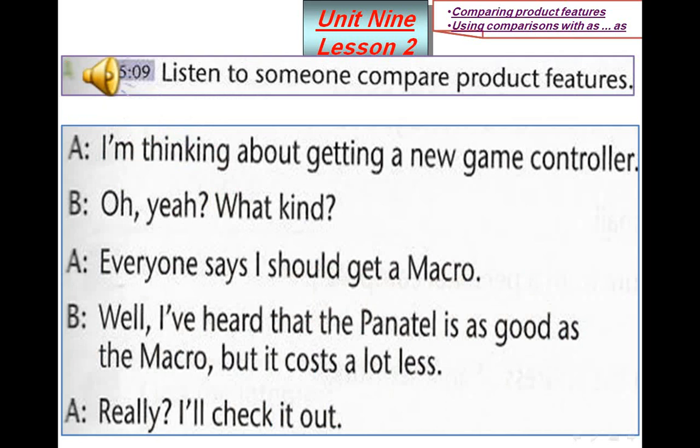Page 103, Conversation Model. Exercise A. Listen to someone compare product features.